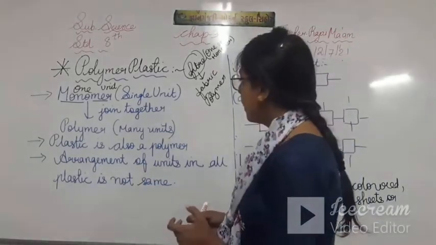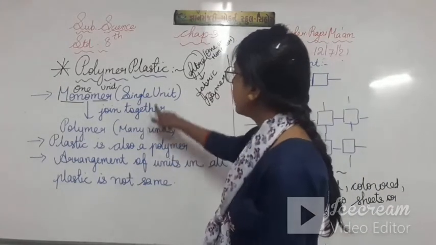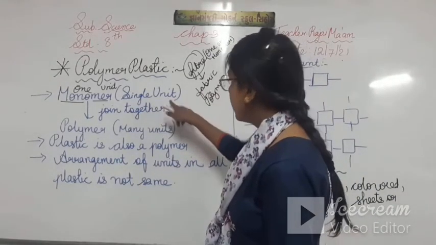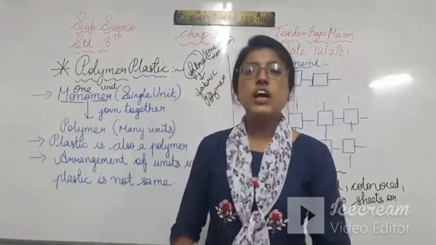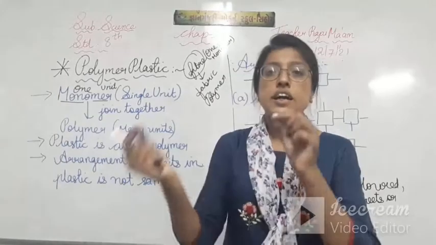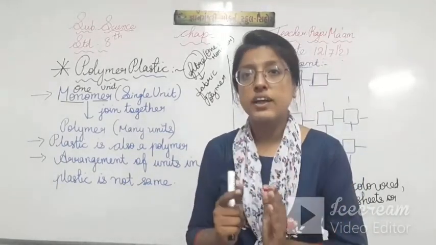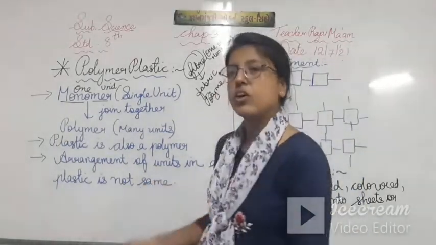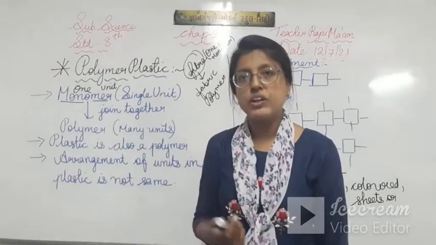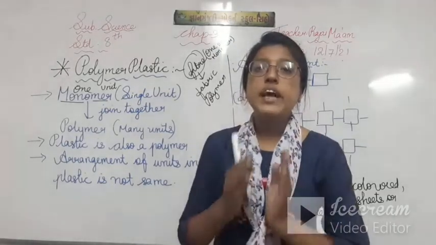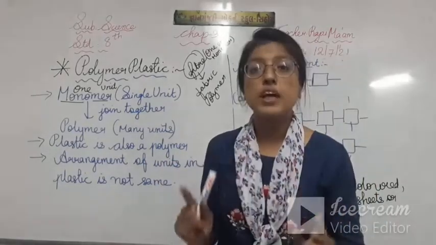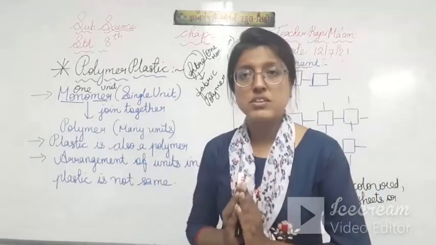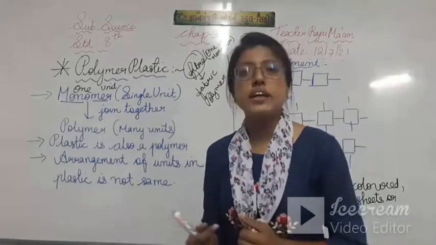Third thing, arrangement of units. Here I have told you unit. In all the plastic is not same. If we are talking about the plastic, inside the plastic units are there. Isn't it? Units are there because plastic is made up of units. But the arrangement of units is not same in all plastics. So how is the arrangement?